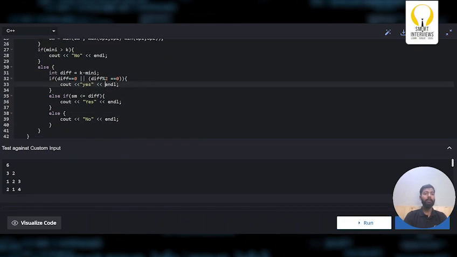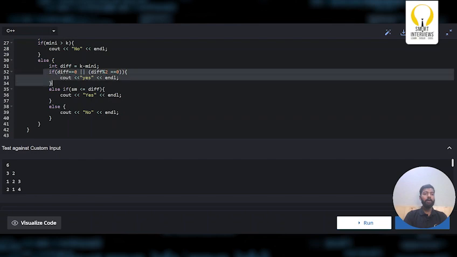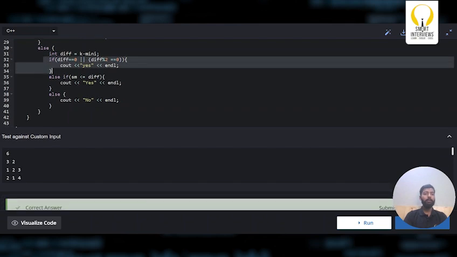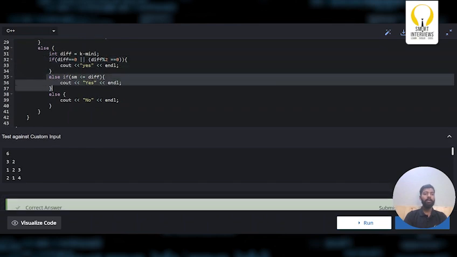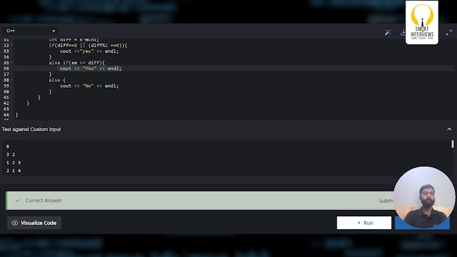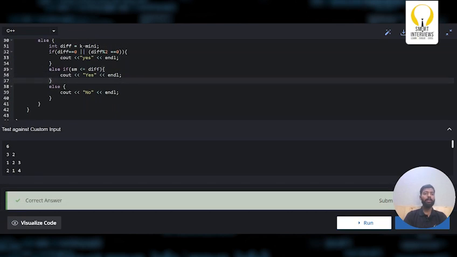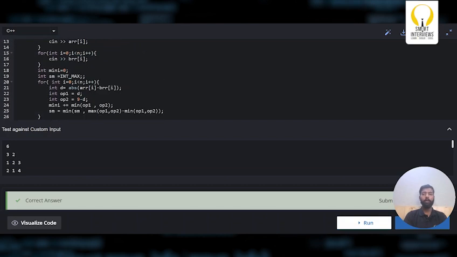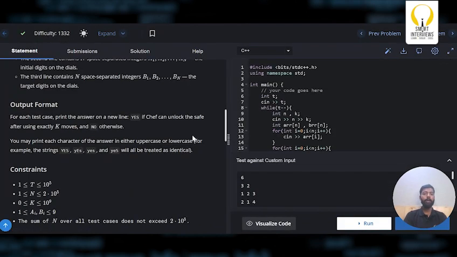Now, the other part could be if the difference is 0 or if it is even, we'll simply print yes because we know that it is possible. And another case will be if the small number is actually less than the difference. It is true because odd minus odd will give you even. So with the help of even, we can simply say it is possible to convert a to b. Now the other part is simply no. So I hope you understood the problem and the explanation as well. I want you guys to go ahead and code it up.